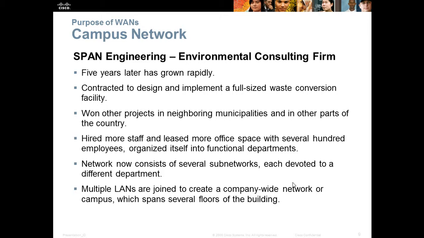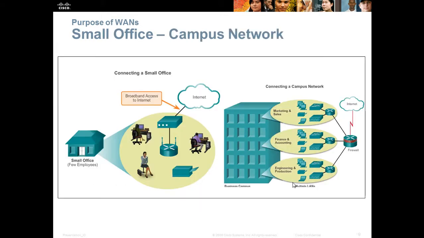They organized into functional departments. The network now consists of several subnetworks, each devoted to a different department. They have multiple local area networks which are joined to create a company-wide network or a campus which spans several floors of the building. This is how the small office or campus network in Span Engineering looks.